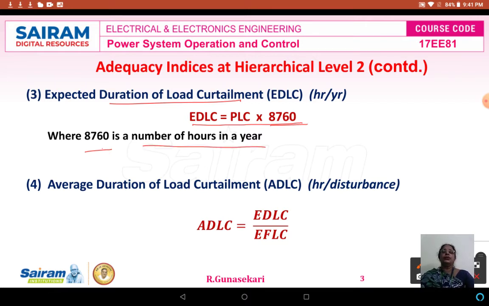The fourth adequacy index is the average duration of load curtailment, abbreviated ADLC, which is measured in hours per disturbance. The formula for ADLC is the ratio of EDLC divided by EFLC, that is, the expected duration of load curtailment divided by the expected frequency of load curtailment.